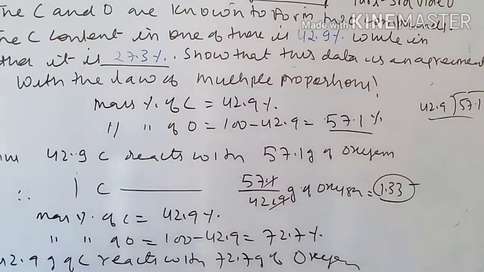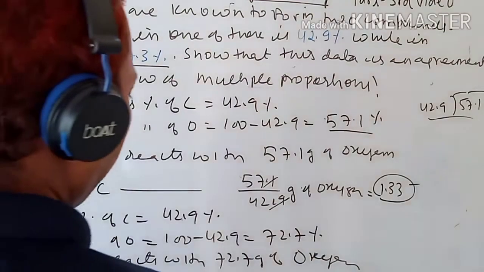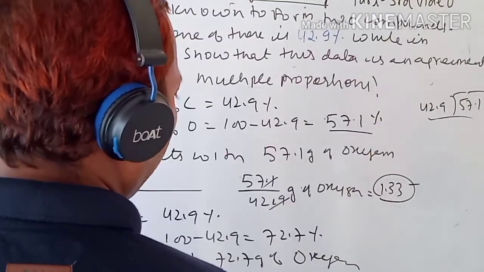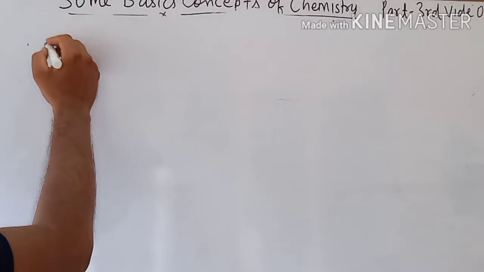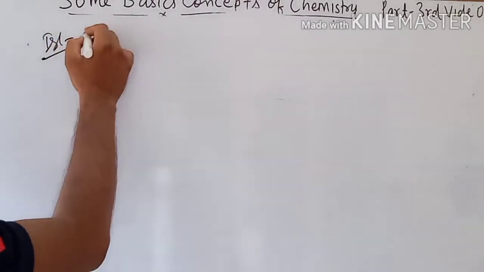Therefore 1 gram reacts with 72.7 upon 42.9 gram of oxygen. When you solve this, it will come very close to 2.26 gram.